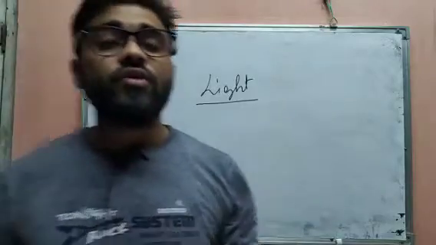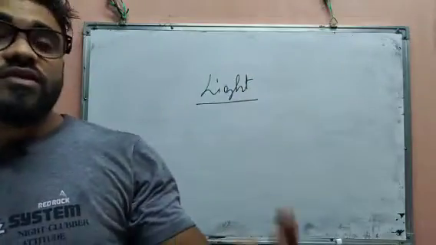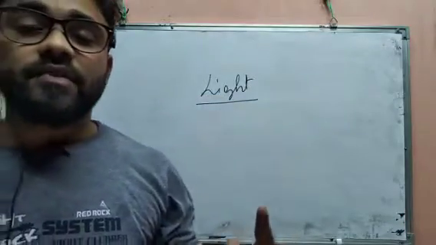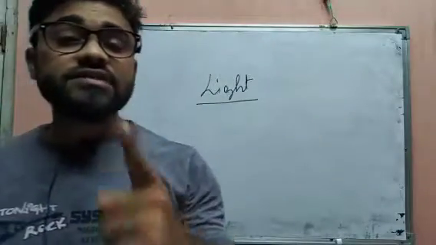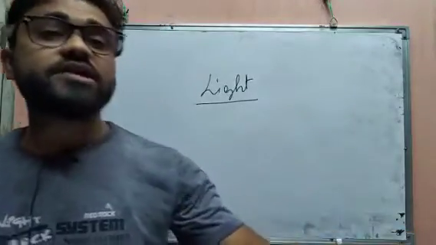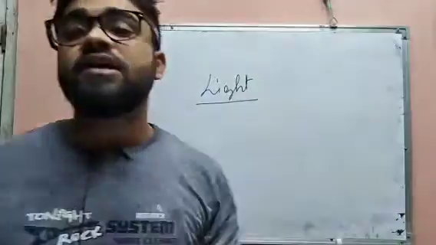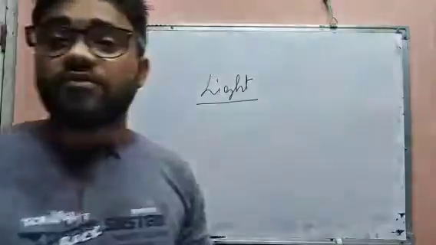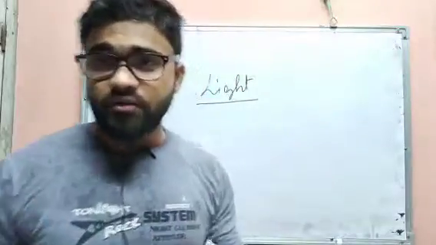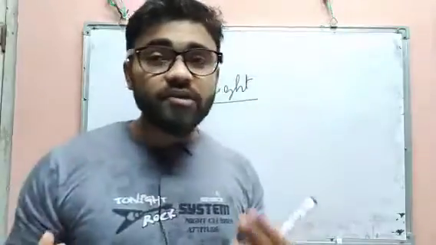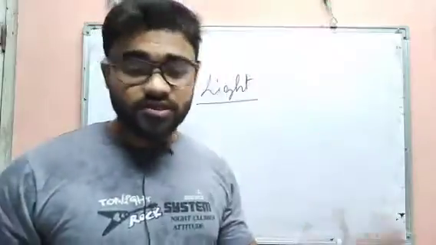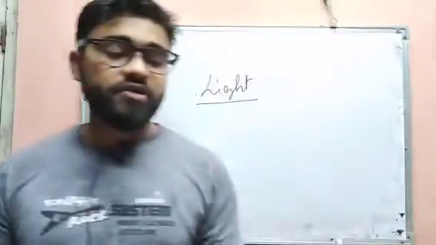Suppose we have water, we have mountains, we have trees, we have many things on the earth, but light is a different thing. Just because of light you can distinguish things: this is the water, this is the mountain, this is the person, this is the animal, this is the elephant, this is the vehicle. We can see all of these just because of light. So light plays a very important role in our day-to-day life. We cannot see any object if there is no light. So today we are going to discuss light.